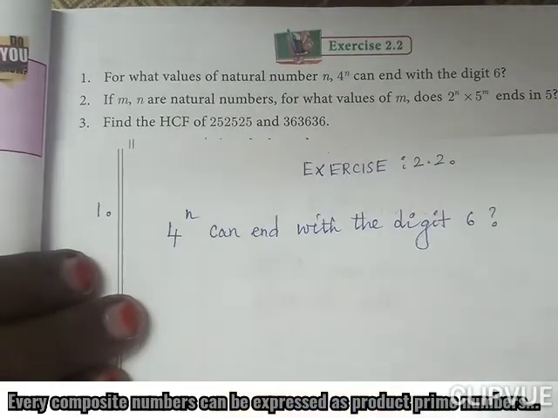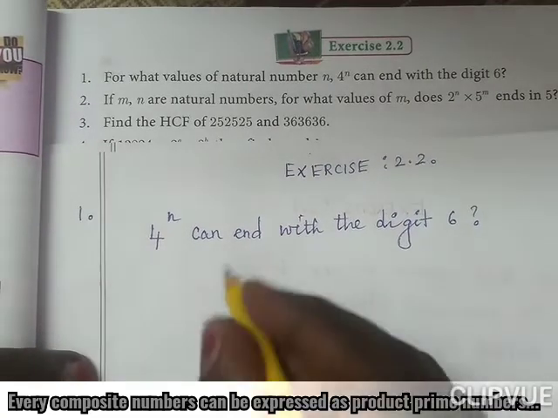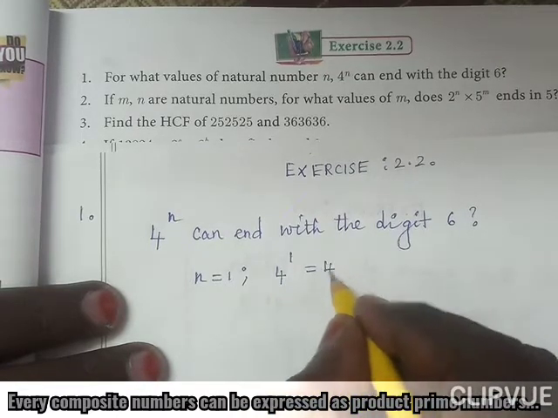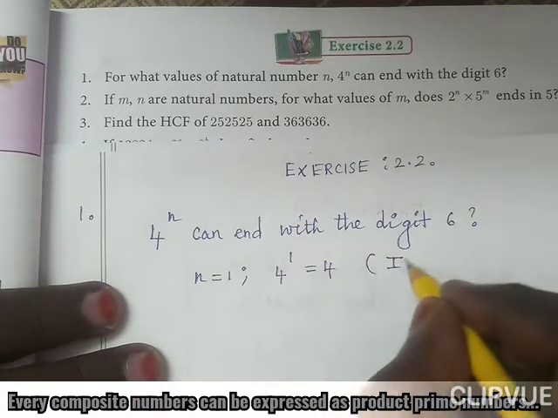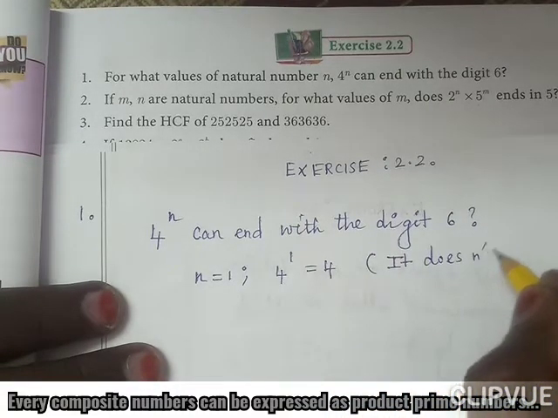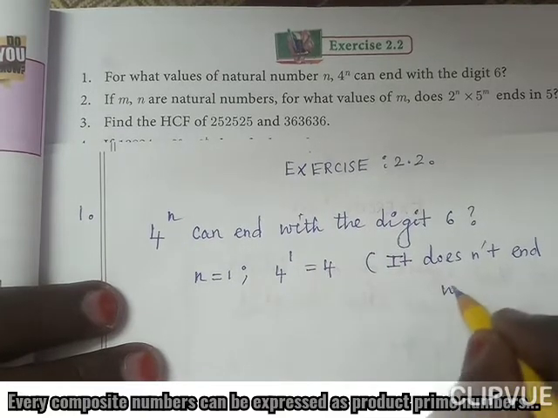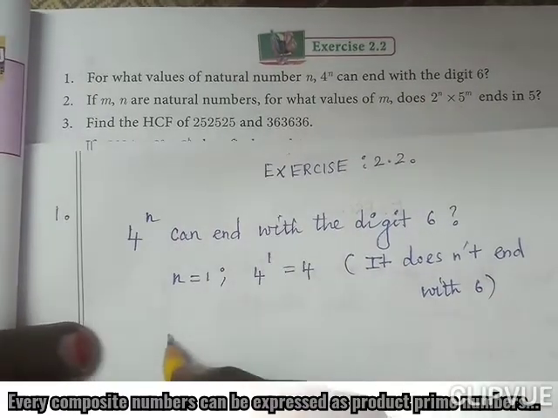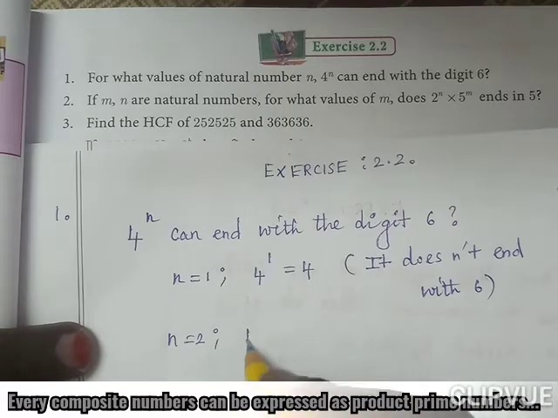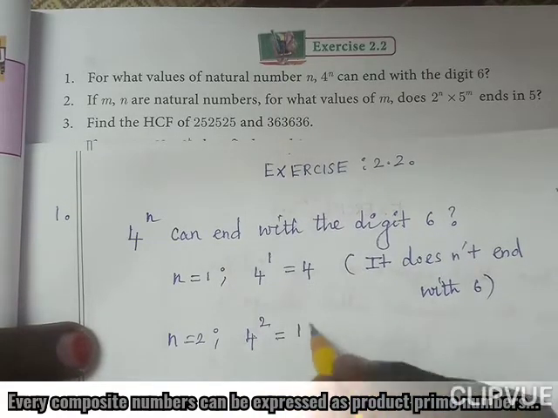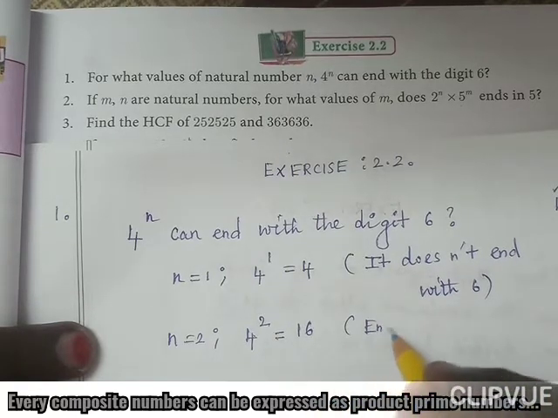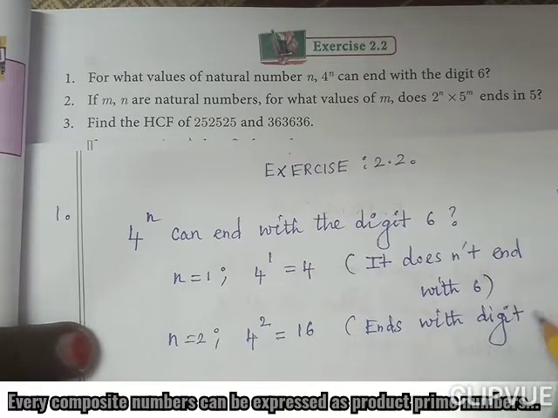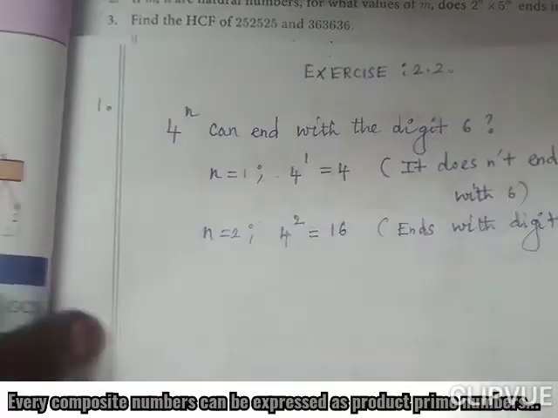If you replace n equal to 1, what do we get? 4 power 1 is equal to 4. It doesn't end with the digit 6. Okay, if you replace n equal to 2, 4 power 2 is equal to 16, which ends with the digit 6. I hope you understand this.